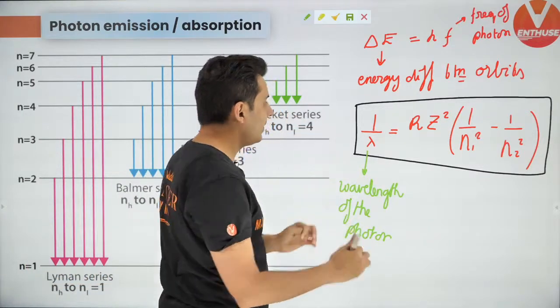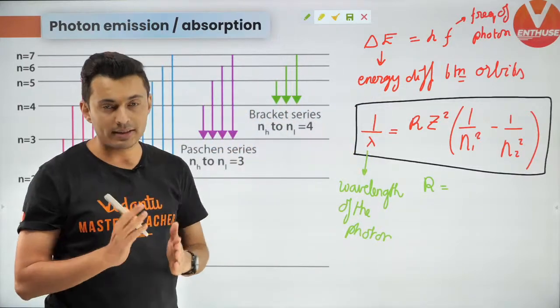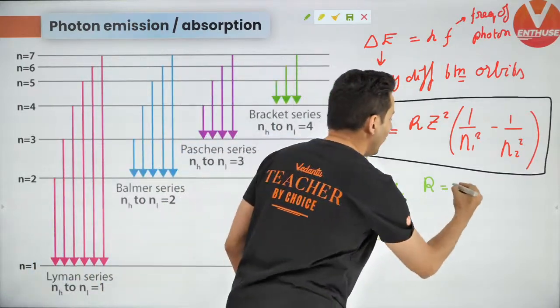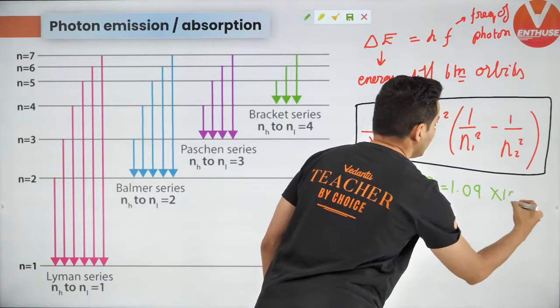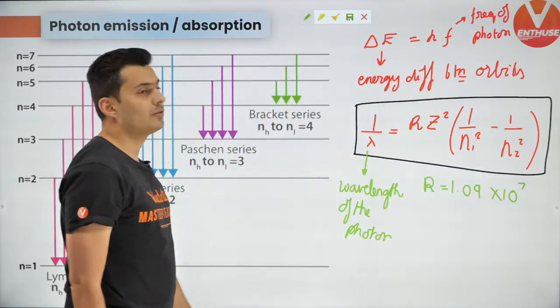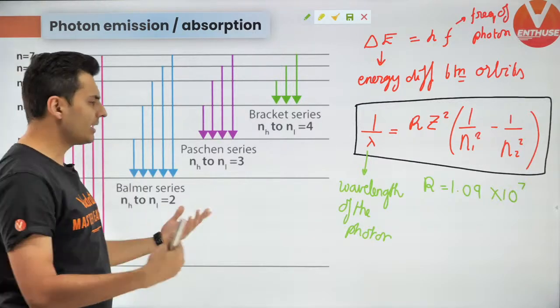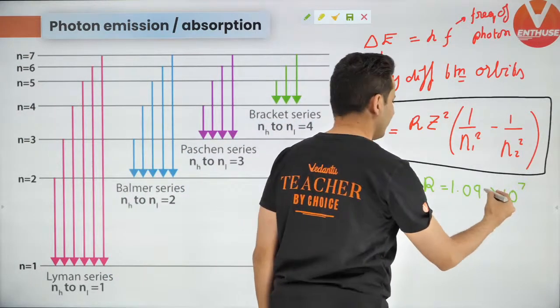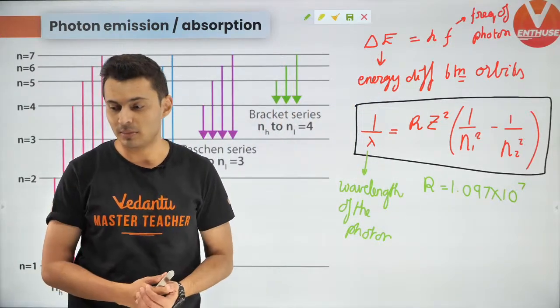Yes. And this value of R, which is called Rydberg's constant, is 1.09 into 10 to the power 7. This is something which you should remember. Actually, it is 1.097 into 10 to the power 7 SI units. That's how you should remember.